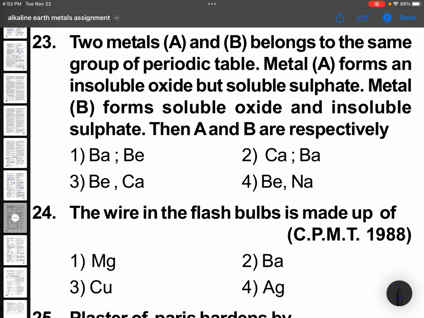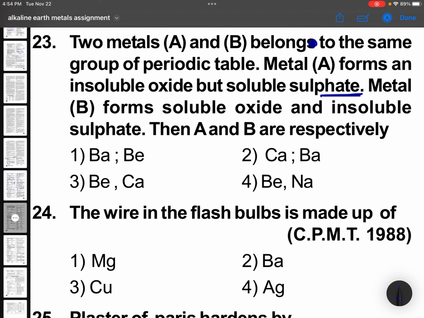Two metals A and B belong to the same group of the periodic table. Metal A forms an insoluble oxide but soluble sulfate. Metal B forms a soluble oxide and insoluble sulfate. Then A and B are? See carefully, as I was saying, barium sulfate is insoluble but beryllium sulfate is soluble.